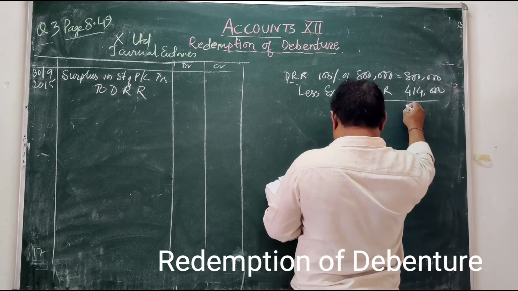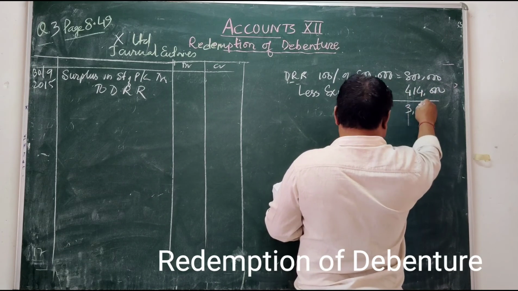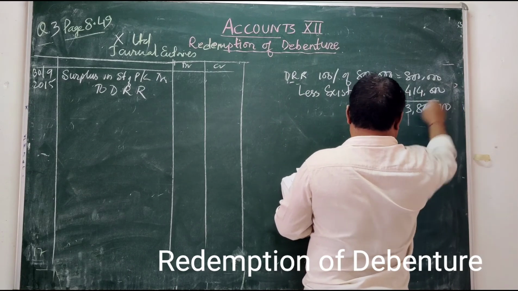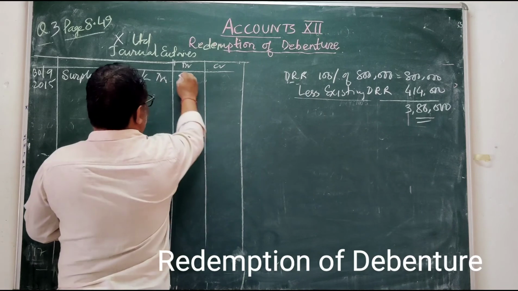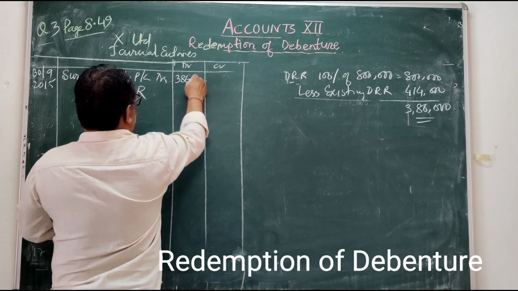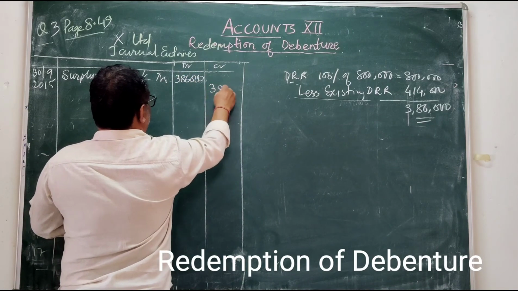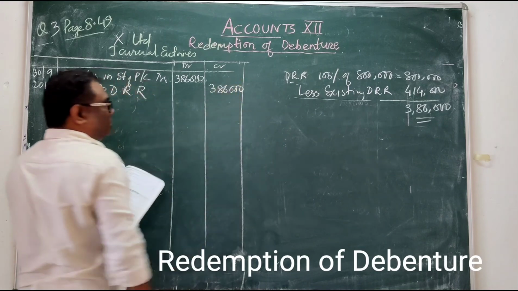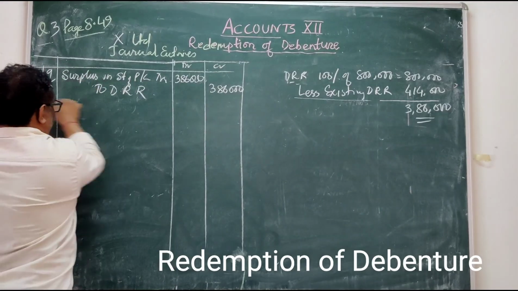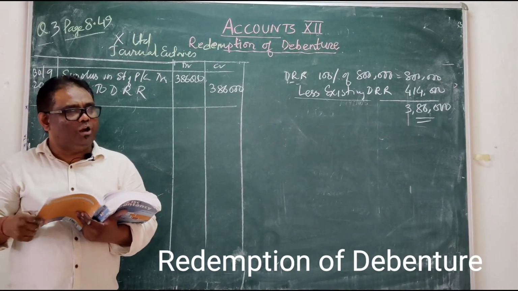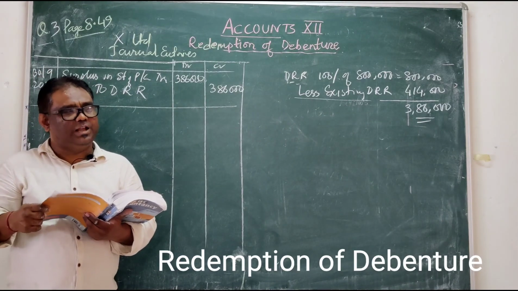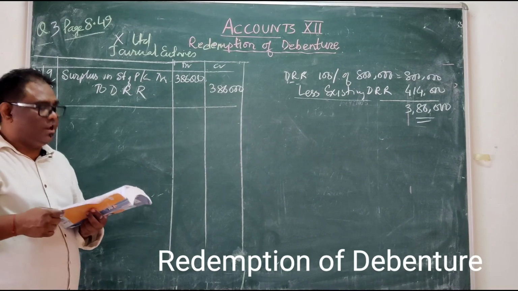How much will you create new now? 3 lakh 86,000. You have to create actually 8 lakhs, but 4 lakh 14,000 is already existing.